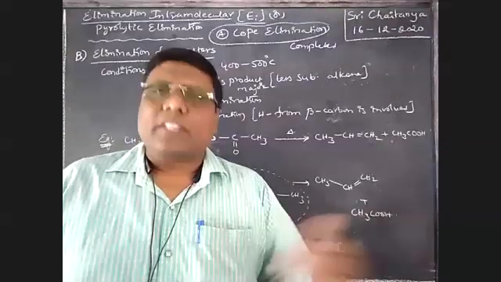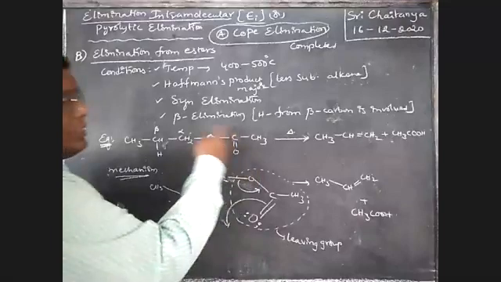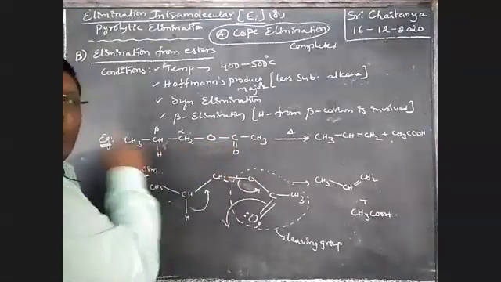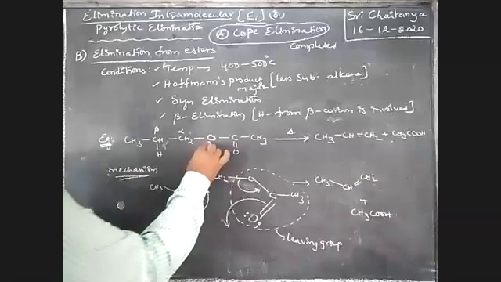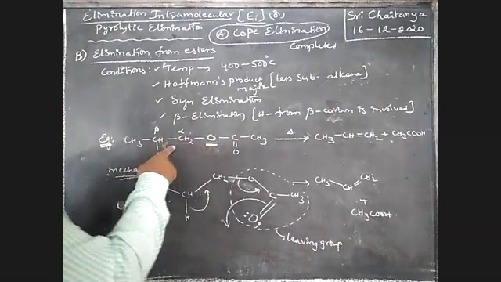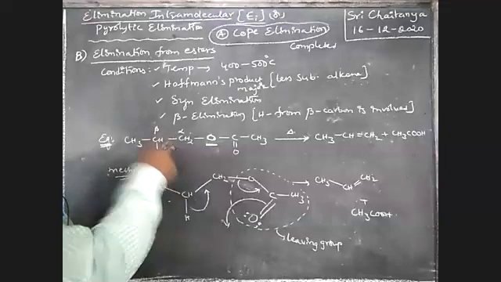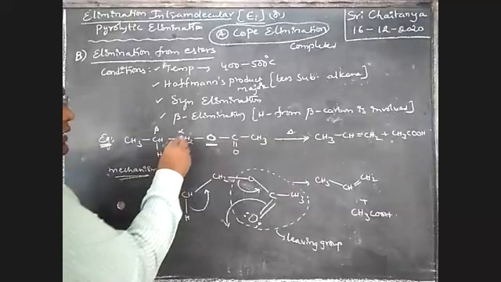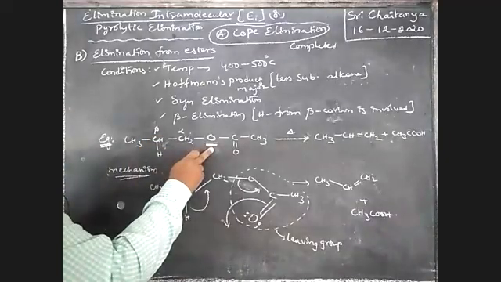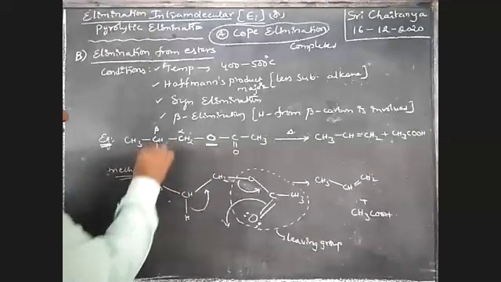Okay, so let us take an example. I am taking an ester, boys. This is RCOOR. Now, the oxygen attached alkyl group should be considered. This is the alpha carbon, this is the beta carbon. From the functional group, the very next connected carbon is alpha and the next one is beta.